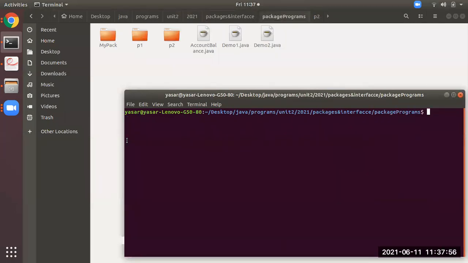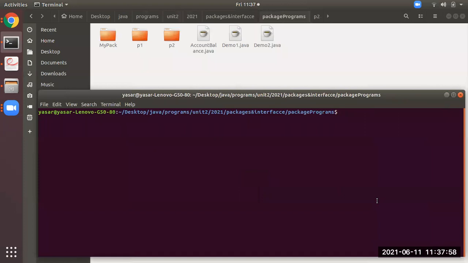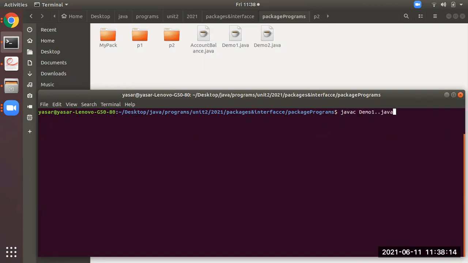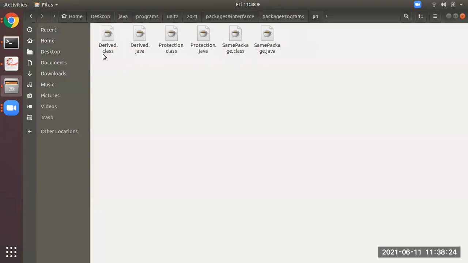So what to do is compile the program first. It is compiled, and now you can see one .class file generated, and you all observe in the P1 folder also. See, all the .class files have been generated.